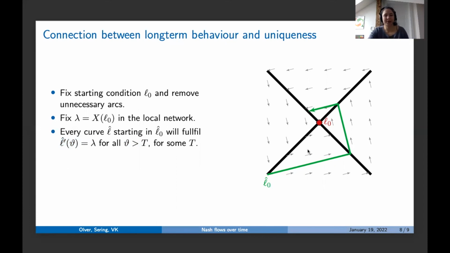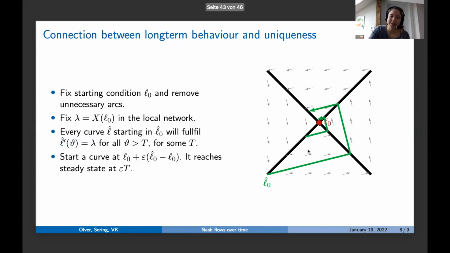Okay, so what would we know next? Next we say, now consider some other curve, consider some curve starting on the line between this point and this point. And then let's say this is epsilon. Then what we know is that this curve behaves exactly as this curve. And this follows from this conic structure because we have only these black lines going through the point any longer. We got rid of all the rest. We know that they behave kind of similar.